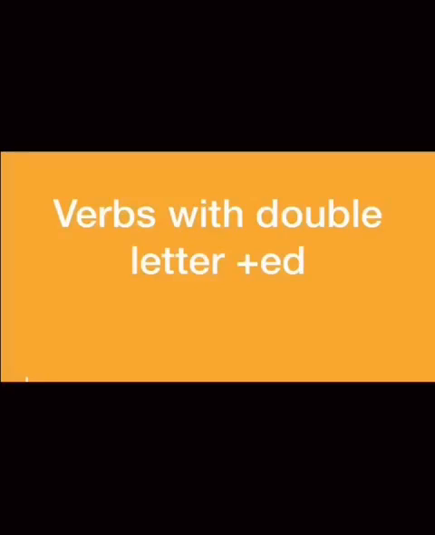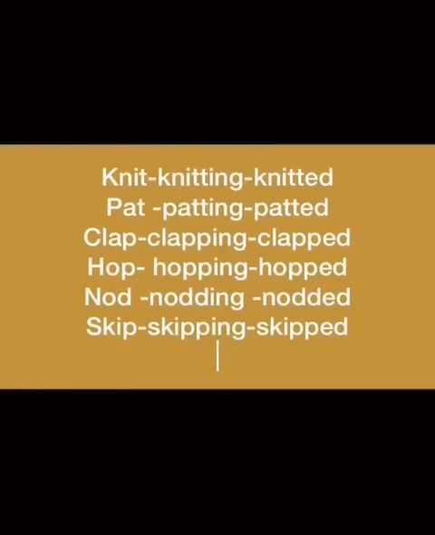So we have few verbs which double the letter and we will add ed to it, like we did for consonant, vowel, consonant. For example, knit will become knitting, knitting will become knitted. Pat, patting, patted. Clap, clapping, clapped. Hop, hopping, hopped. Nod, nodding, nodded. Skip, skipping, skipped. So all these verbs are consonant, vowel, consonant. That's why we are adding double letters to it.